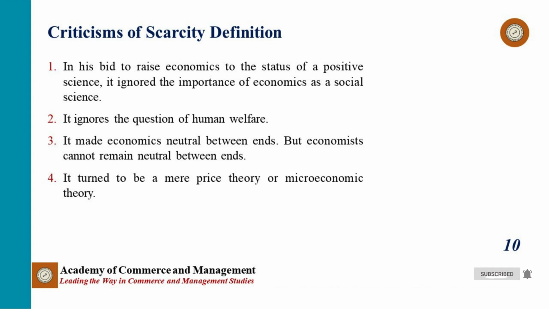And the last one is, economics, in the hands of Robbins, turned out to be a mere price theory or microeconomic theory. But other important aspects of economics like national income, employment, banking system, taxation system, etc., have been ignored by Robbins.